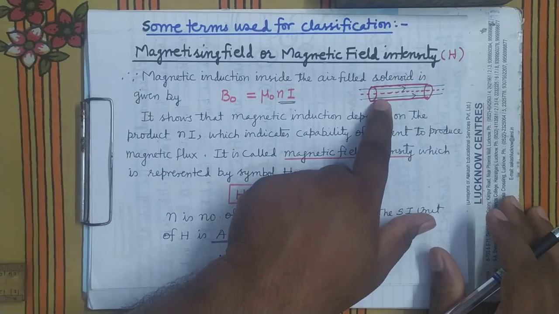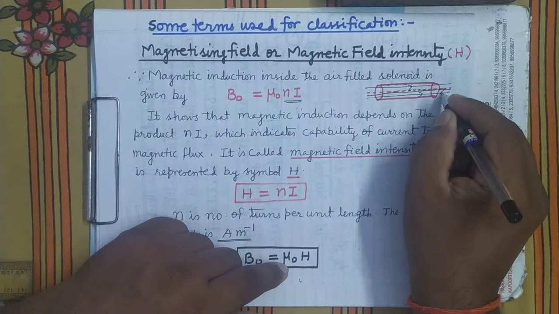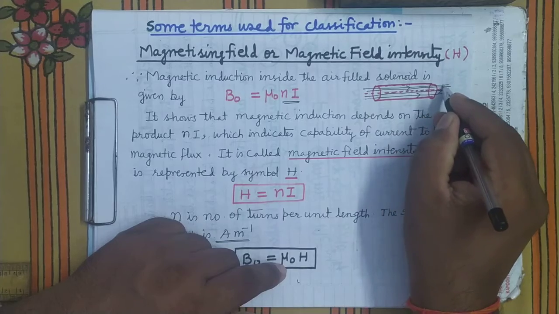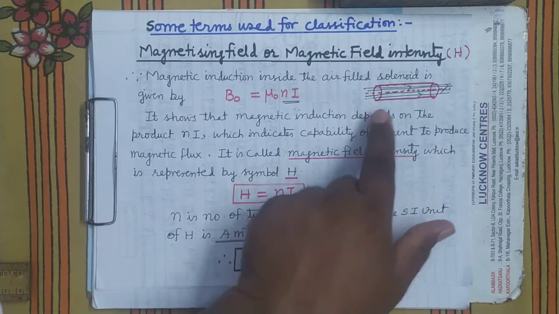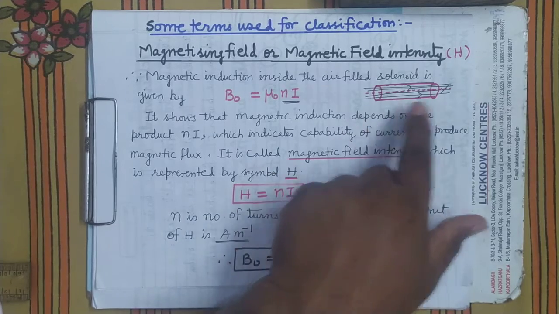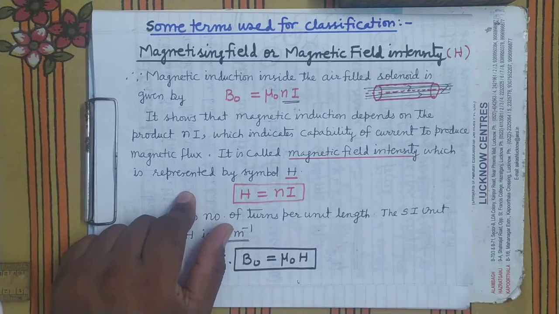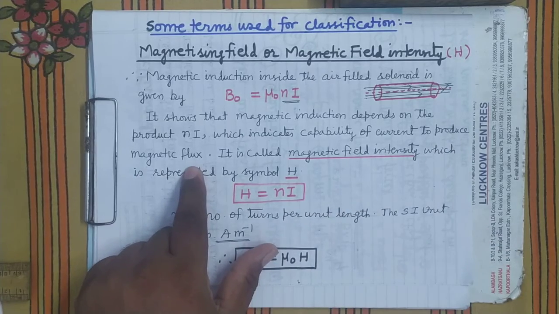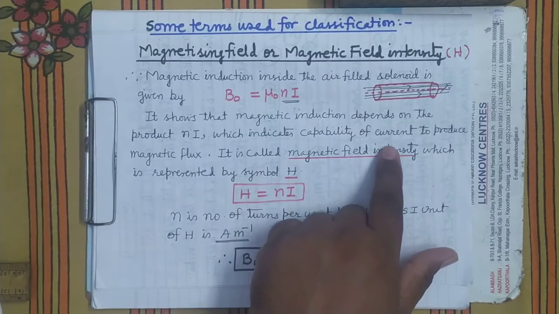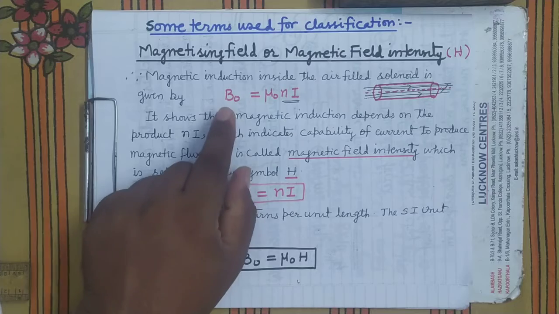When the magnetic induction is increased, what will happen? The magnetic flux lines will become more in number. Their number will be increased. It's clear? Magnetic induction inside the solenoid increasing means magnetic flux lines within the solenoid increase in number. So what is nI? nI is the capability of current to produce magnetic flux, because it decides the magnetic induction inside the solenoid.